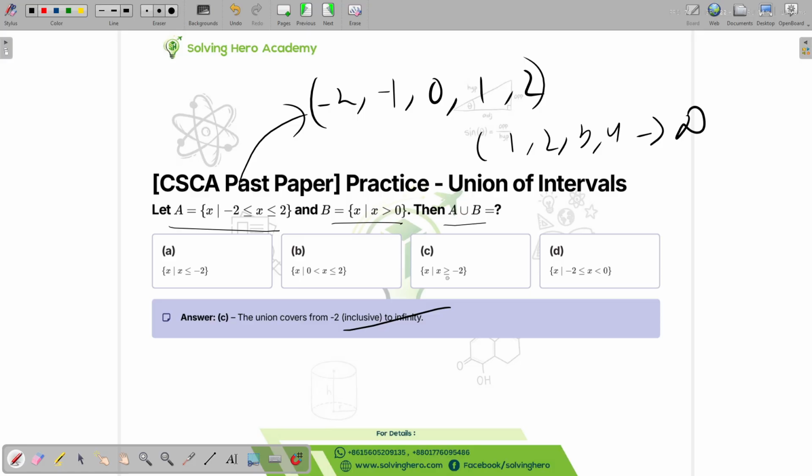C. Yeah, so this is the correct answer. It has to be bigger or equal to -2. It cannot be smaller. From -2 it goes to infinity, so it has to be bigger or equal to -2.